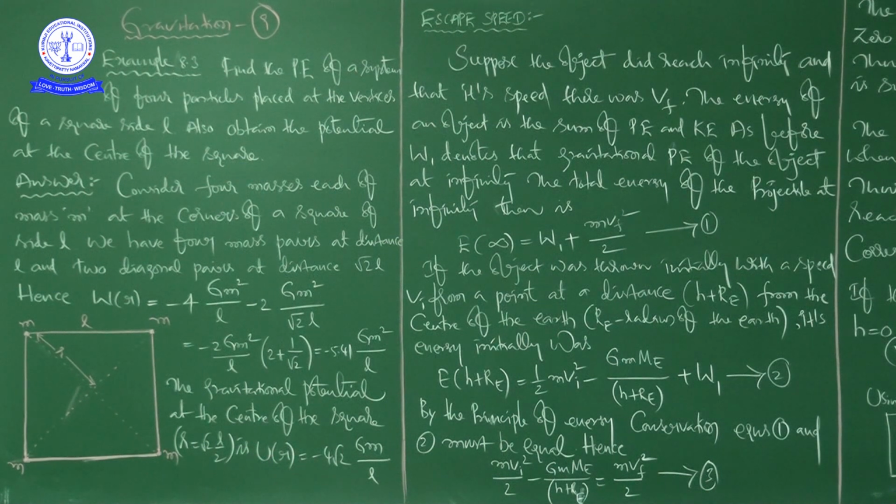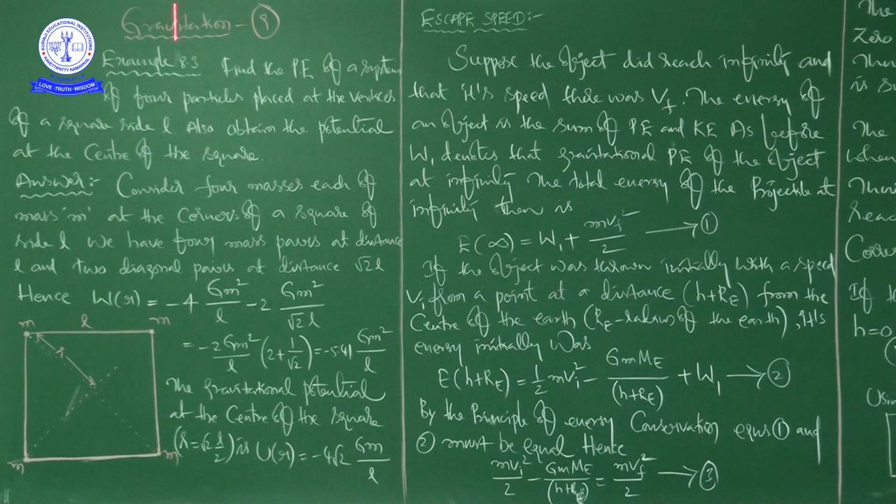U of r, generally gravitational potential we are going to represent using the letter U of r, is equal to minus 4 root 2 G M by L. This is the gravitational potential at the center of the square, okay?